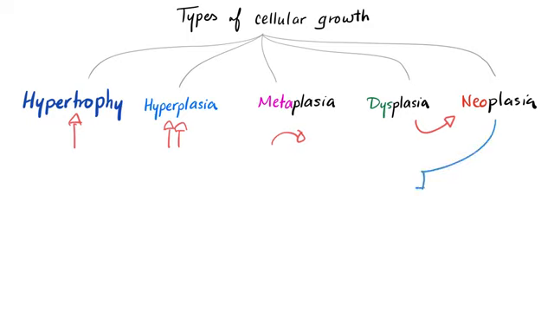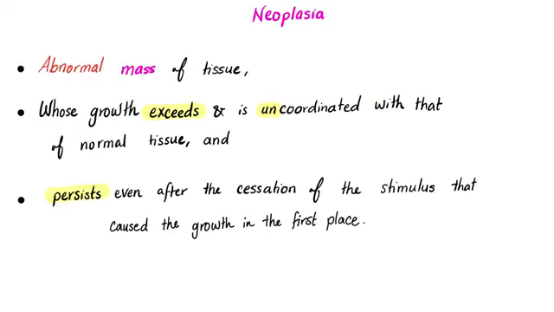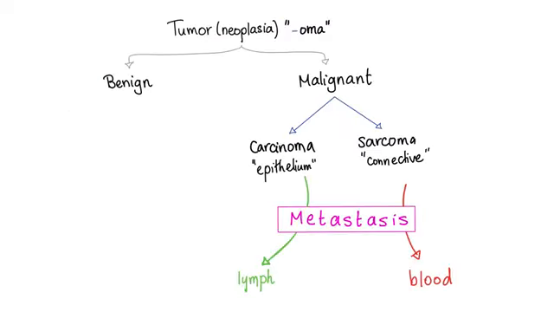Neoplasia is the same as tumors, and tumors could be benign or malignant. Definition of neoplasia: abnormal mass of tissue whose growth exceeds and is uncoordinated with that of normal tissue, and it persists even after the cessation of the stimulus that caused the growth in the first place. Cancers are weird. Tumors, the same as neoplasia, is the same as any word that ends in oma, except Oklahoma.